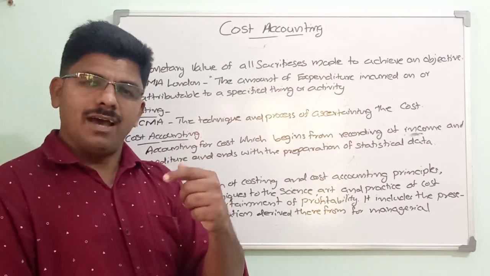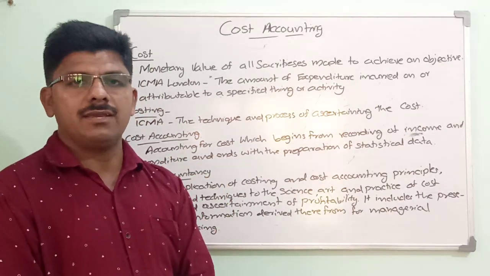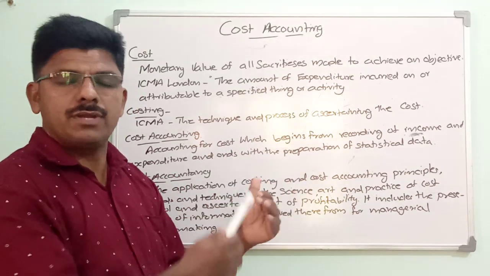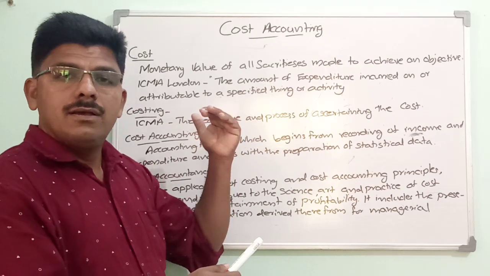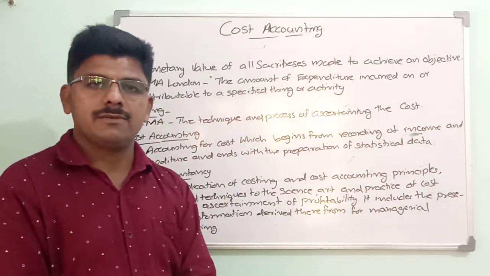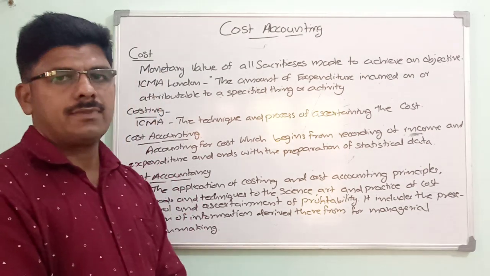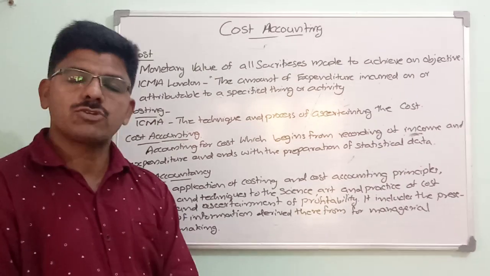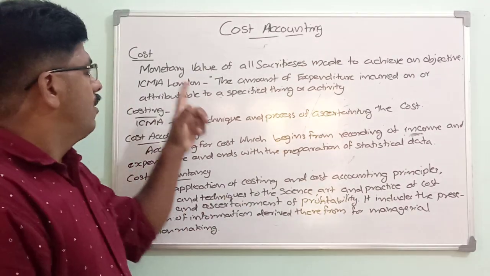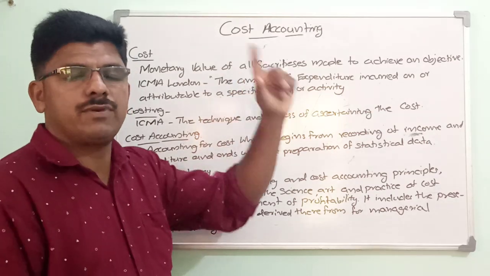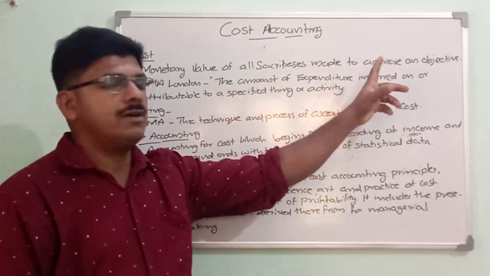And our today's topic is cost accounting and related topics. Before going to see what the cost accounting system is, we have to familiarize ourselves with three or four related topics. First, number one, cost. What is cost? Cost is the monetary value of all sacrifices made to achieve an objective.